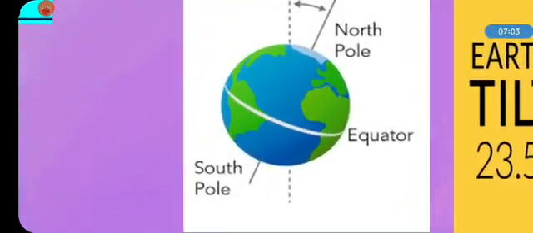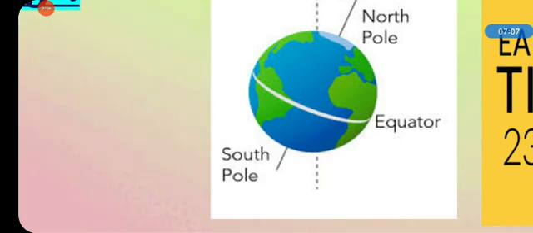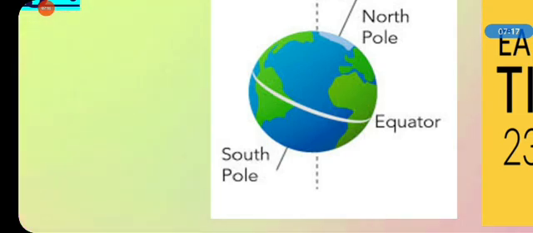The upper part is the North Pole, the bottom is the South Pole, and the line around the globe that divides it into two equal halves is called the equator.